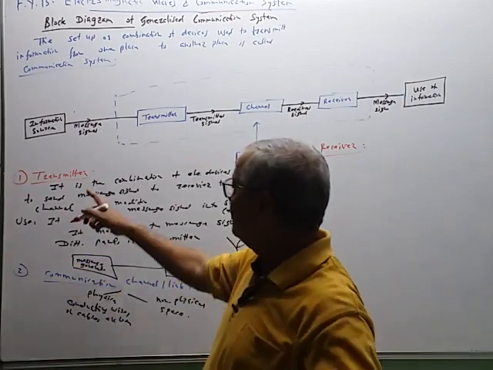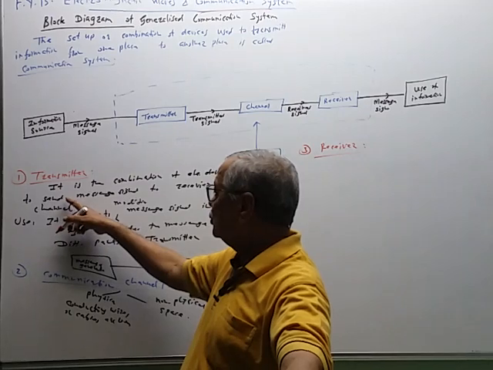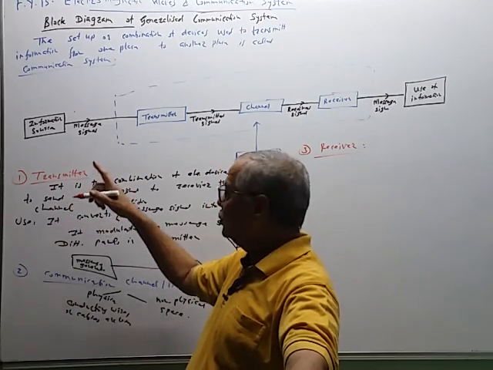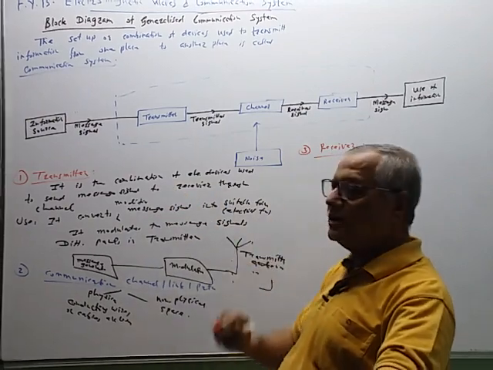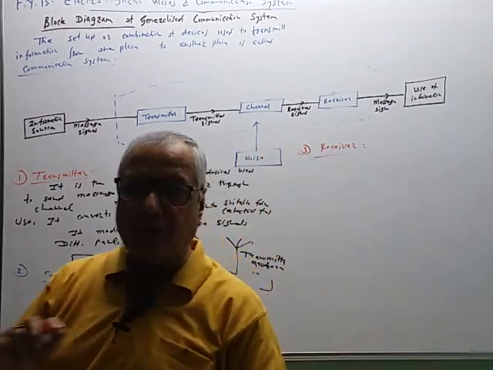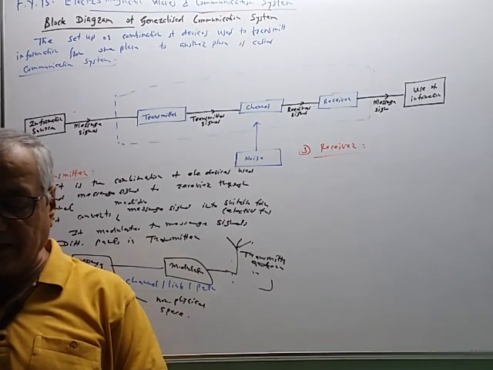The definition can be given again like this: it is a combination of electronic devices used to receive or recover the message signal to its original form, given to the user. There is no need to write the receiver definition beyond this.